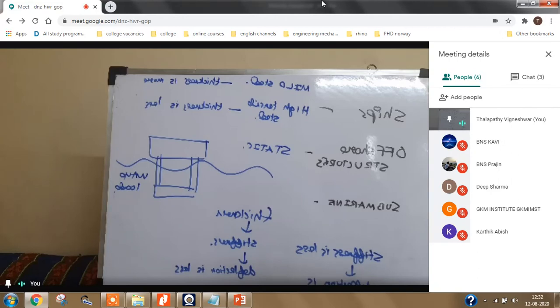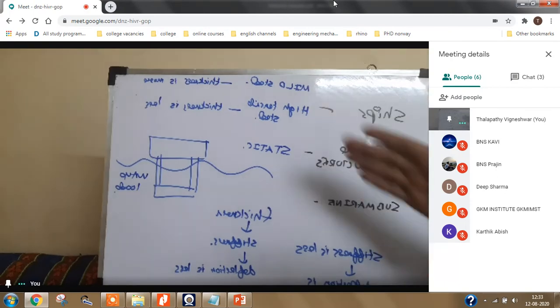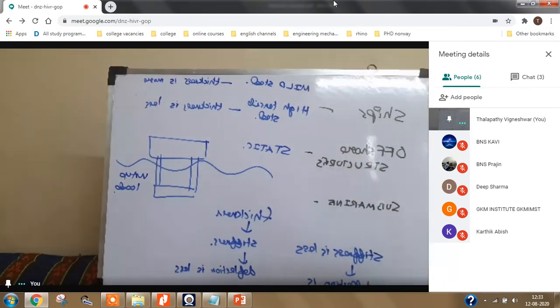Understood? So you cannot use high tensile steel throughout the ship. That is not possible, because whatever gain we are getting by reducing the weight, we have to again use it for reducing the deflection, for increasing the stiffness. Fine. So in some places we use high tensile steel, some places we go for mild steel. In ships, deflection is the main parameter.